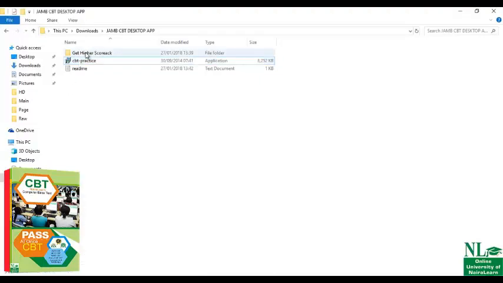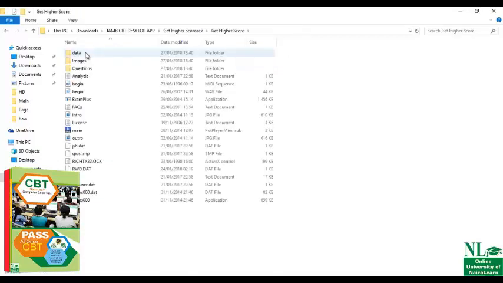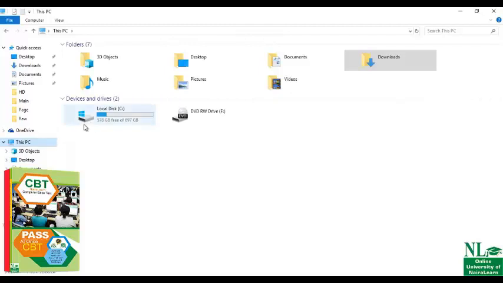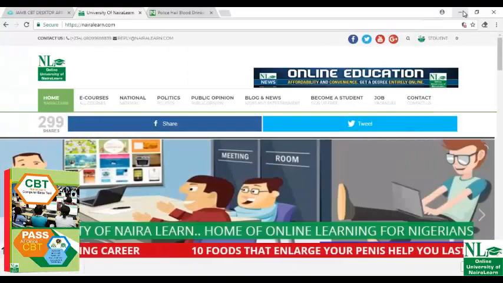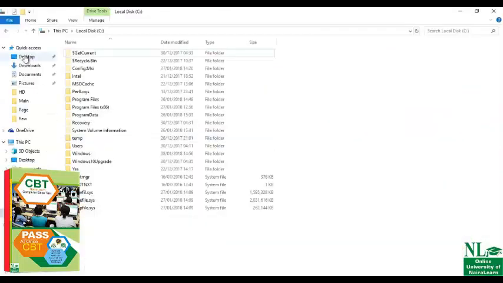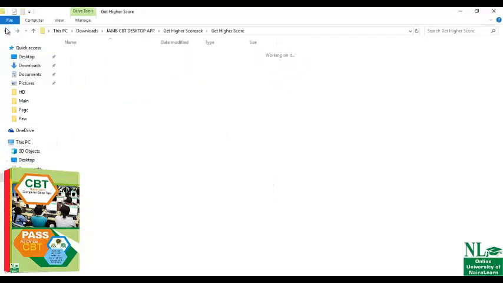After then go to this get high score, then copy all this data and go to the installed location on your local disk 6, program file, and paste them. Once you paste it, you follow the on-screen instruction. Apart from that, when installing it, you should also follow the on-screen instructions.